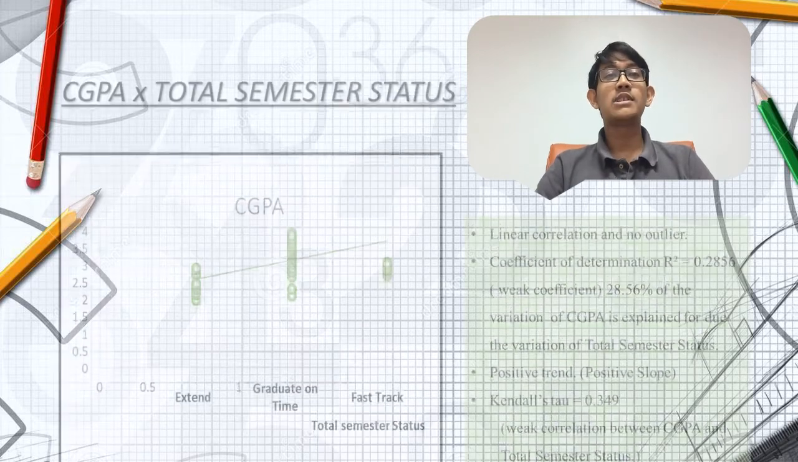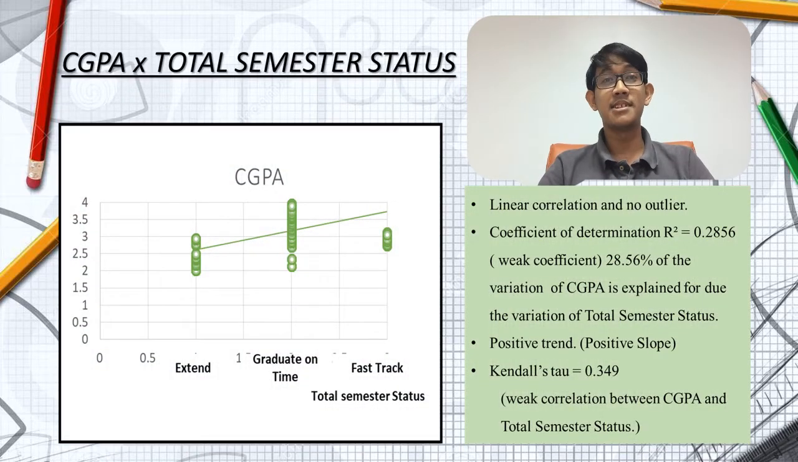Second, for the CGPA and total semester status, it is linear correlation and no outlier. It shows positive trend and weak relationship between CGPA and total SEM status. What I can conclude here is, how long you study actually doesn't affect your CGPA, because no matter how fast you complete your course, you still can get either high or low CGPA.